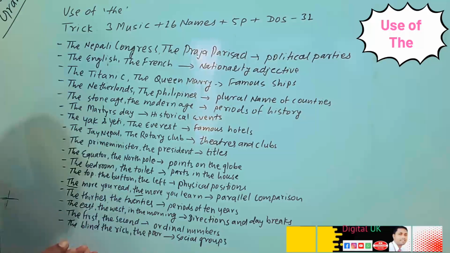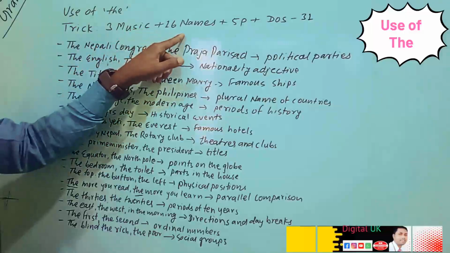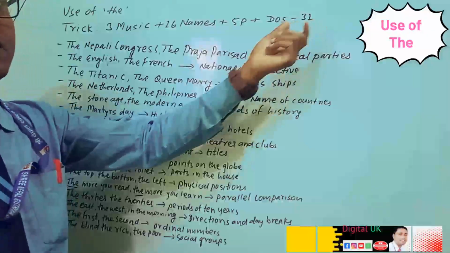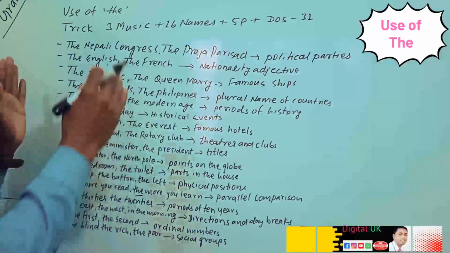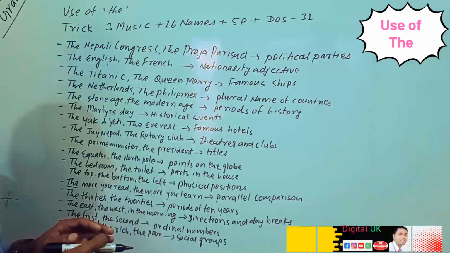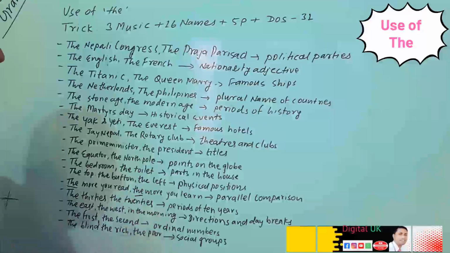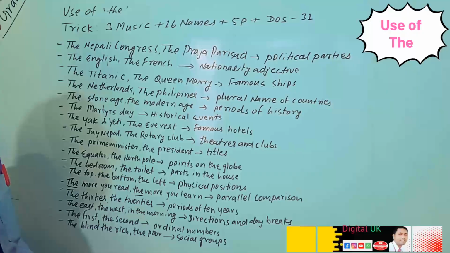So up to now, what we understood here, 3 musts, 16 names and 5P plus D, altogether 31 uses of the we understood, with examples. So what I would like to tell you is, you should watch this video again and again, I think 2 to 3 times. These 31 rules will be easily set in your mind.